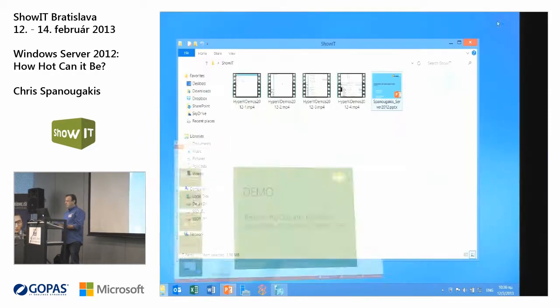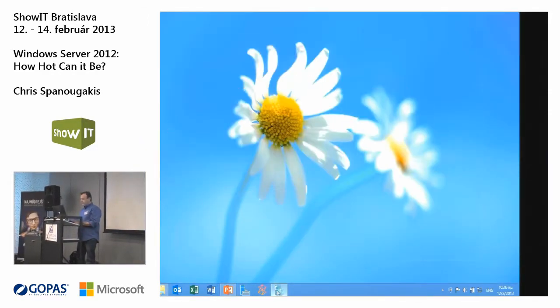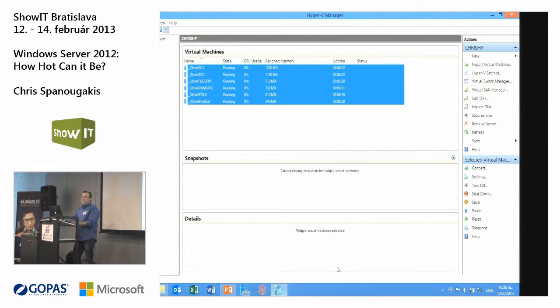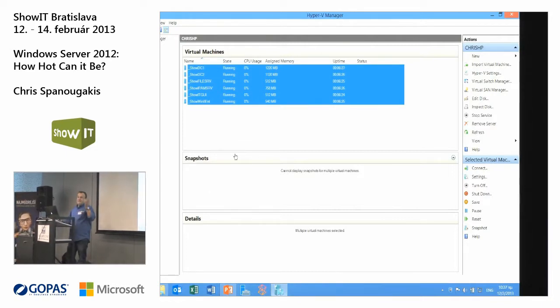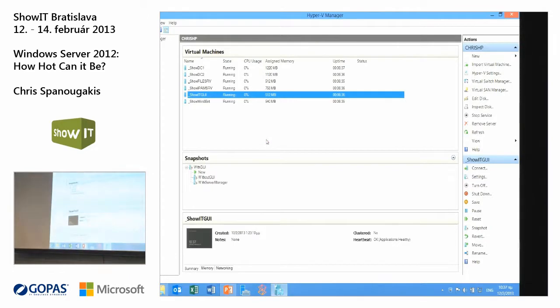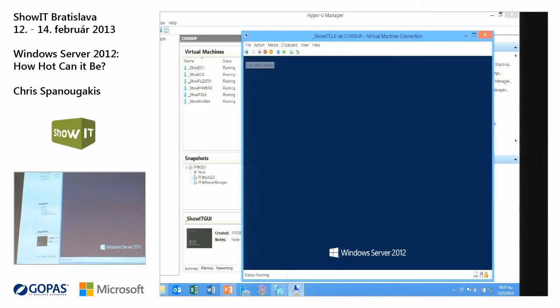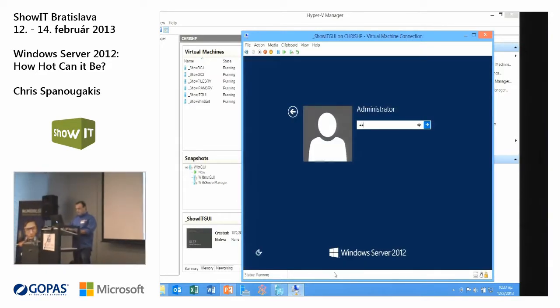I'm going to start to use my virtual machines here. By the way, this is Windows 8, and it offers me a full Hyper-V environment. And this is very good because you can actually build your own labs and demos by using the real Hyper-V and not toys like, I don't want to say that, okay? Like Virtual PC. It was good for labs, but it was not so good really. So I can connect to this virtual machine. This has the full graphical user interface.